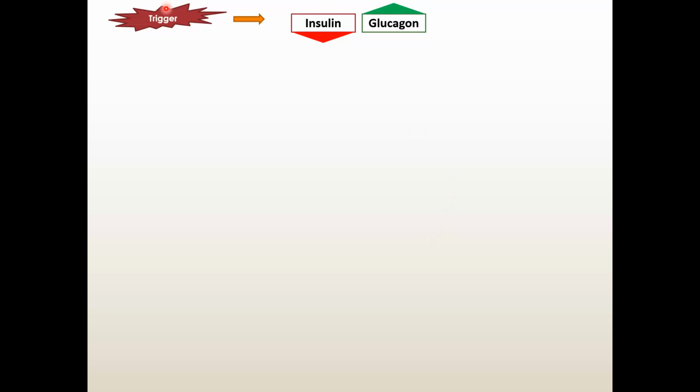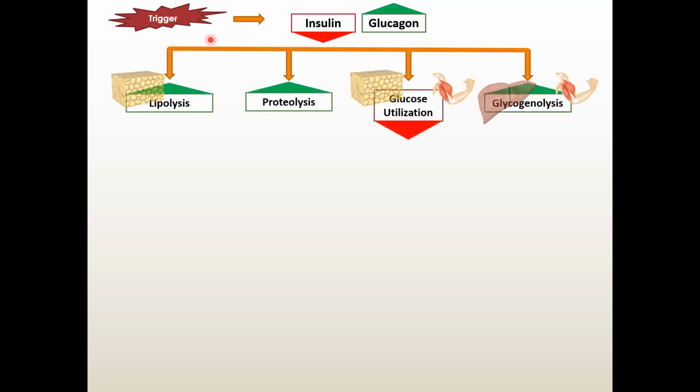Now something triggers the formation of DKA in type 1 diabetes mellitus patients. The trigger may be an infection or myocardial infarction, pregnancy, or in most cases poor compliance. So suppose a patient is on insulin and he is not taking it for one or two days. So it creates a very acute insulin deficient state. Finally, what happens? The altered insulin glucagon ratio will do these things, exactly opposite from the last slide.